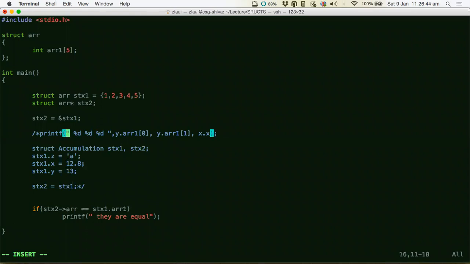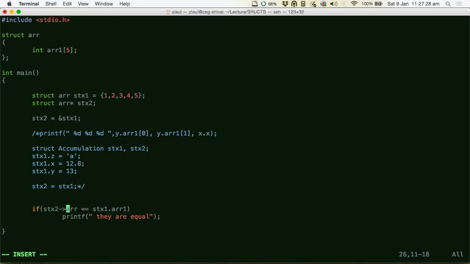Because now you are trying to access the variables of this. So stx2 is a pointer to stx1, right? You could access stx1 either using the name stx1 or by using the pointer stx2. Now there are two access points for stx1, one through the pointer and one through its name directly. When you are accessing the structure variable using its name, you use the dot operator to access the member variables. But when you are accessing the structure through a pointer, you have to use the arrow operator. Is this clear? This is just a syntax issue, guys.